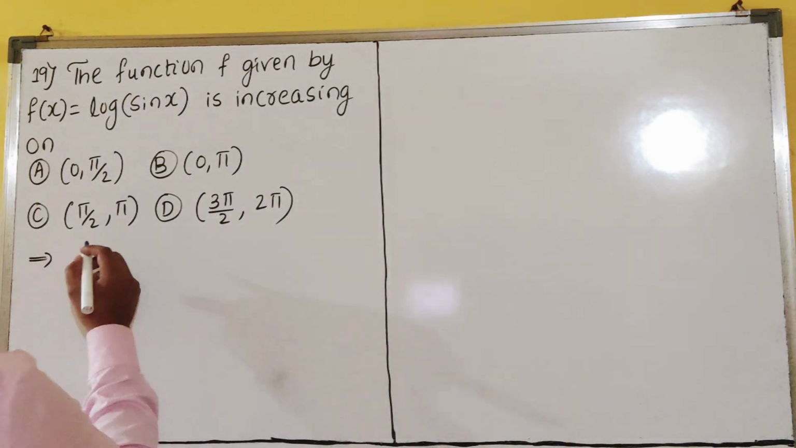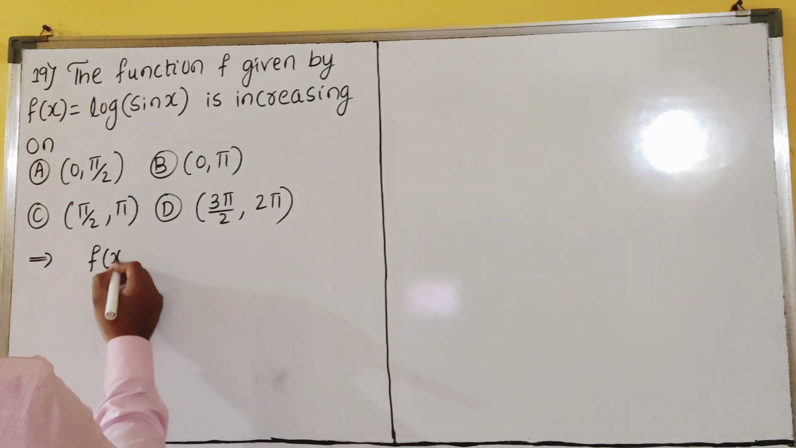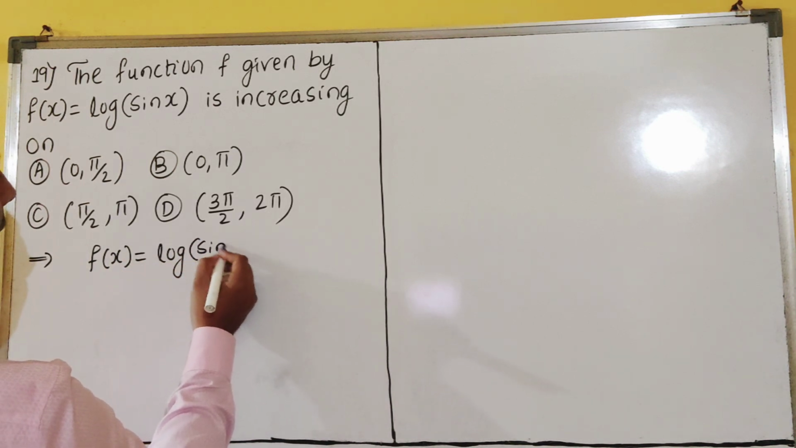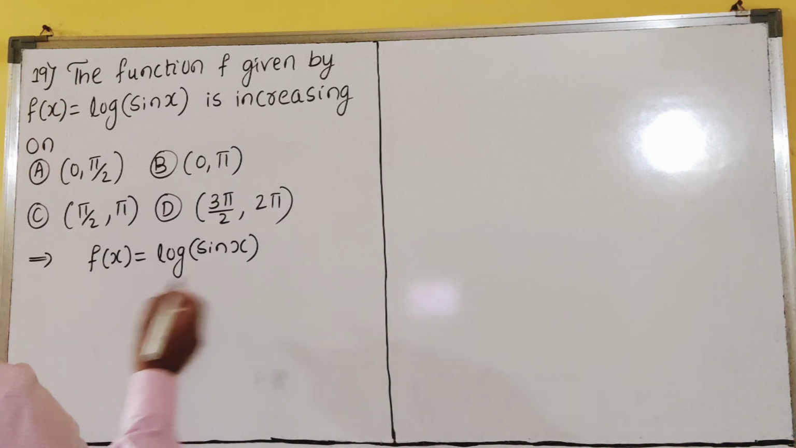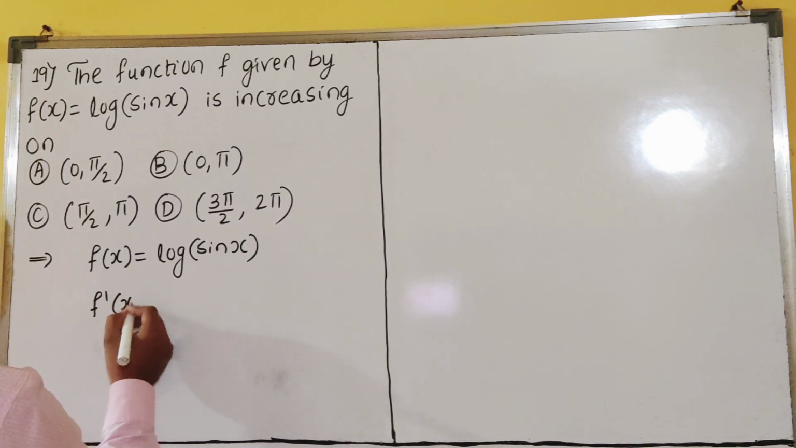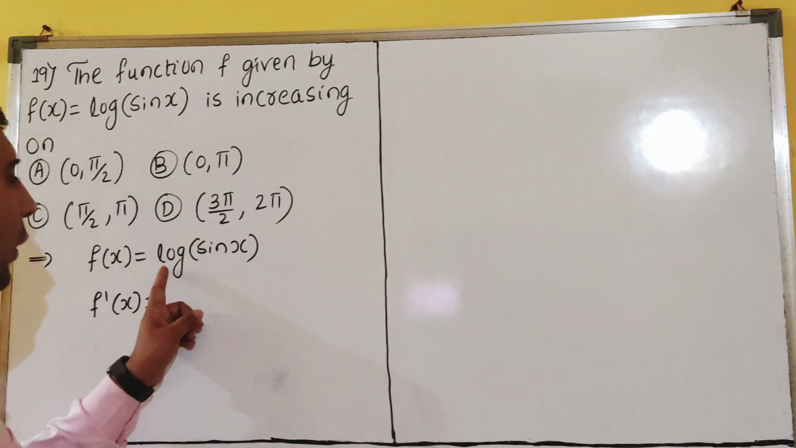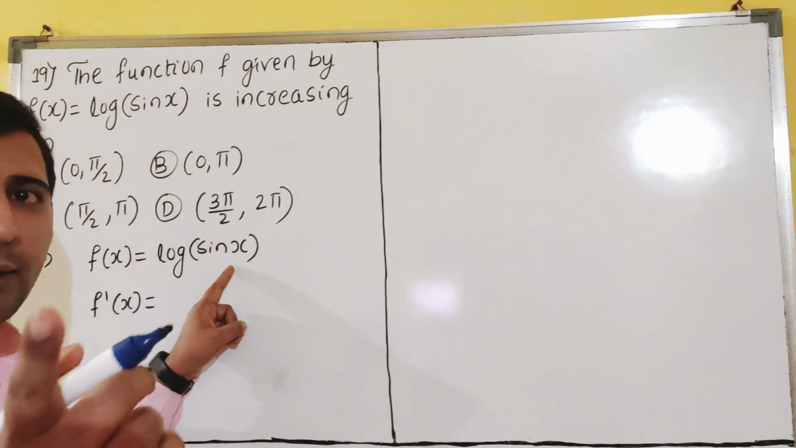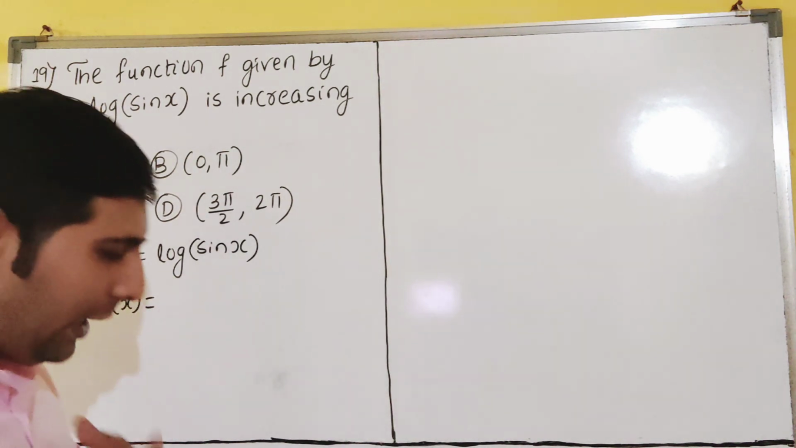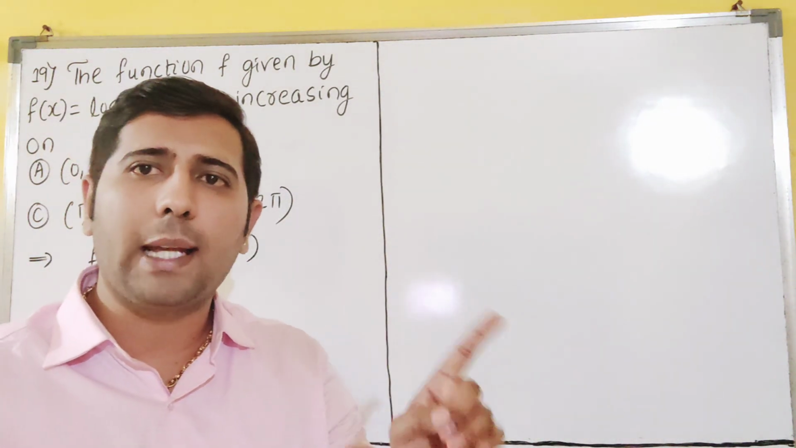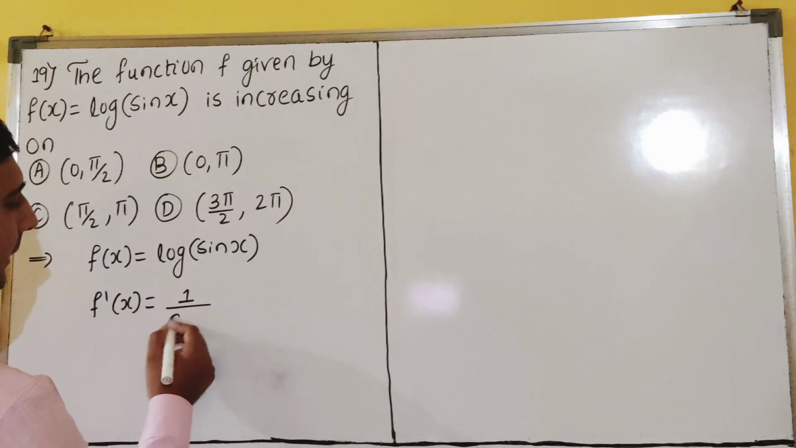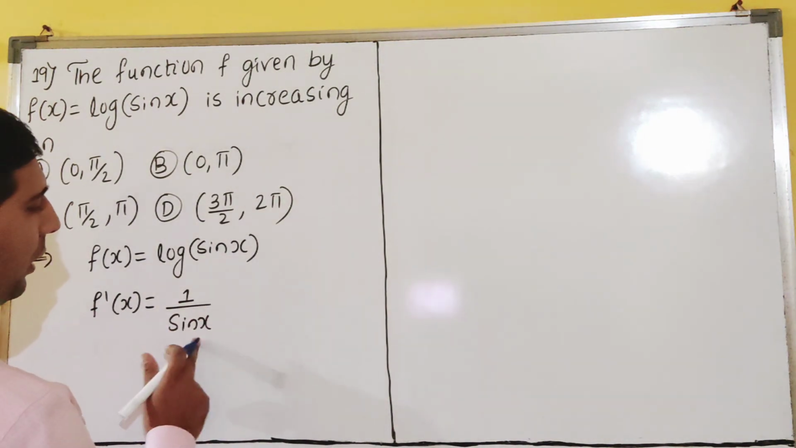So now see here what we'll get. f of x is log of sin x, dear students. We have to find the derivative. f of x is the given function. This looks like log x. You also know, I also know, that this is not x. So the derivative of log x is 1 by x, but this is not x.